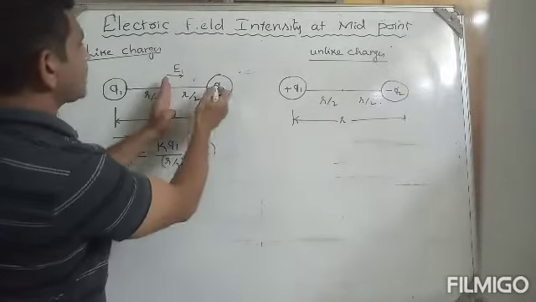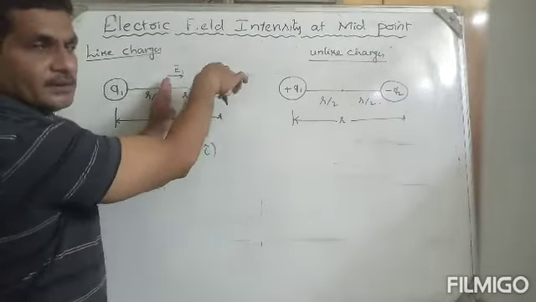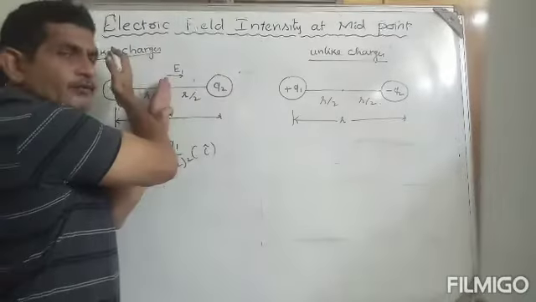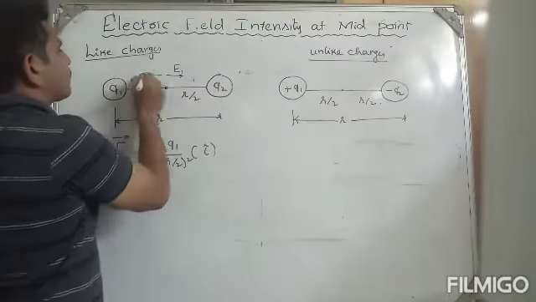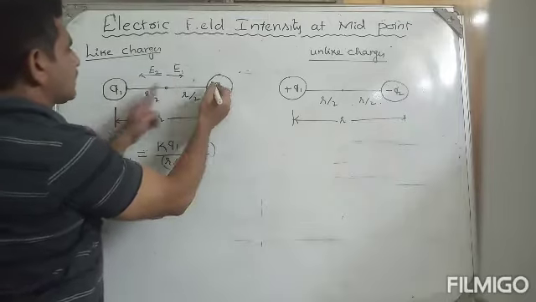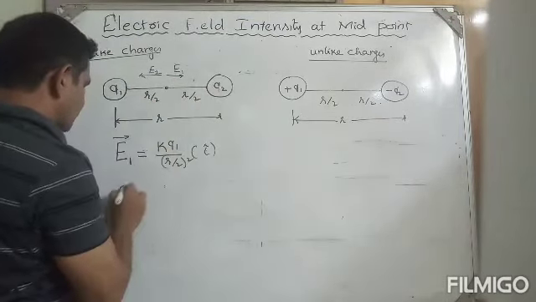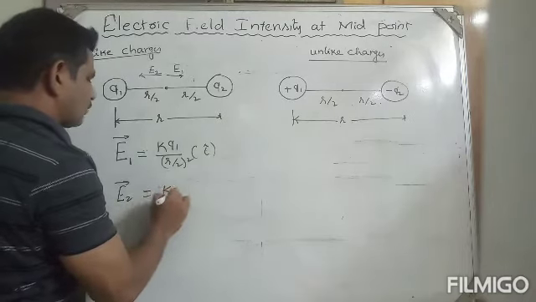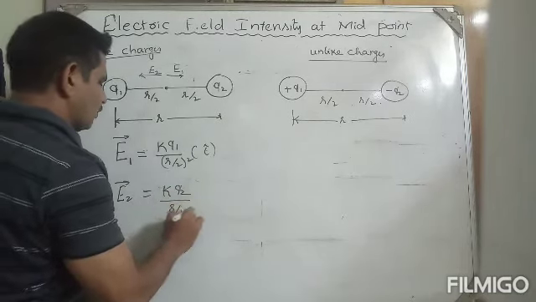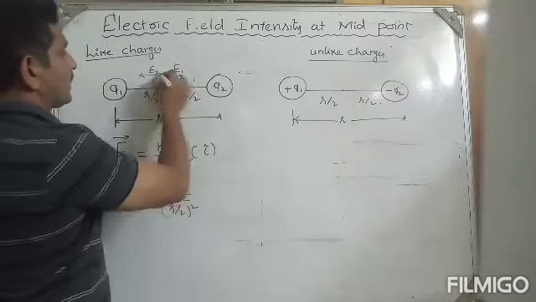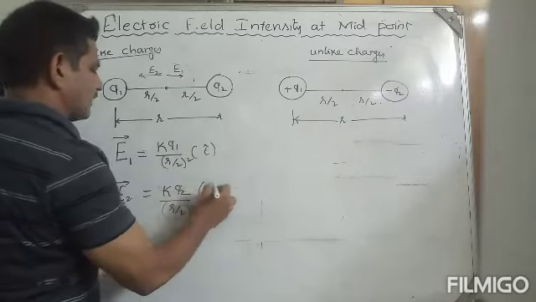Similarly, this is also positive charge, away from positive, therefore electric field intensity due to the second charge, E2 bar, can be taken as kq2 by r by 2 whole square. In what direction? This is negative x-axis, therefore you can take minus i.